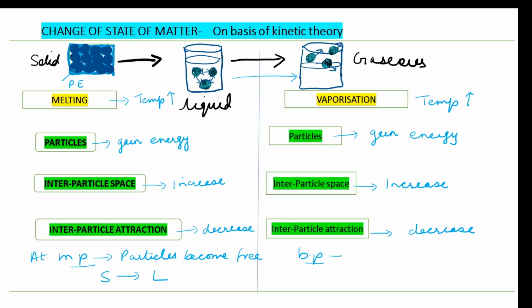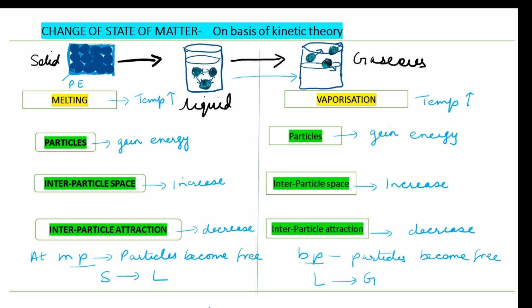Again, it is a fixed temperature at which the liquid state changes into gaseous state, and we know that the boiling point of water is 100 degrees Celsius. So here also at boiling point, the particles will become free, and the liquid state will change into gaseous state.